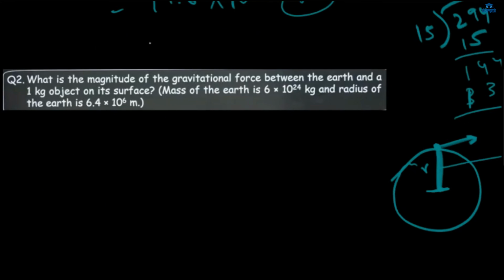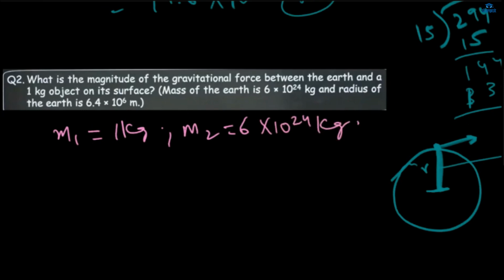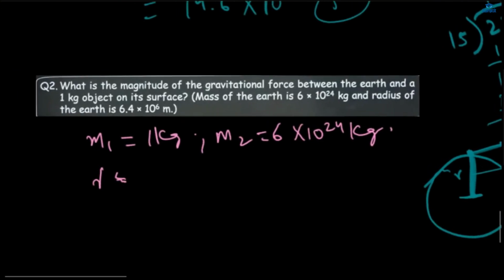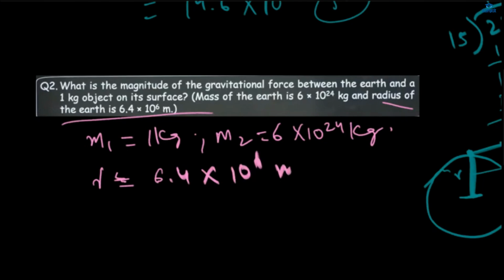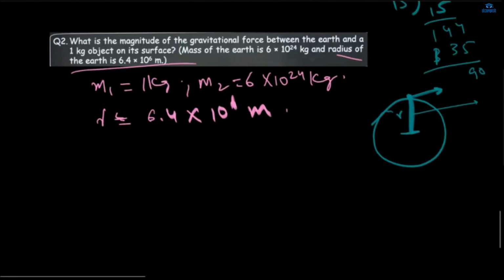Okay. So here we are given m1 as 1 kg, and m2, the mass of the Earth, is 6 into 10 power 24 kg. Okay, so this is the mass, and the distance between them is what? Distance will be the radius of the Earth, 6.4 into 10 power 6 meter. This will be the radius.